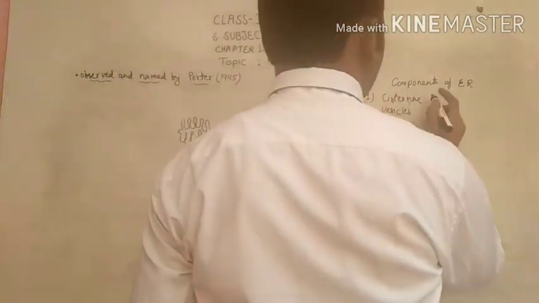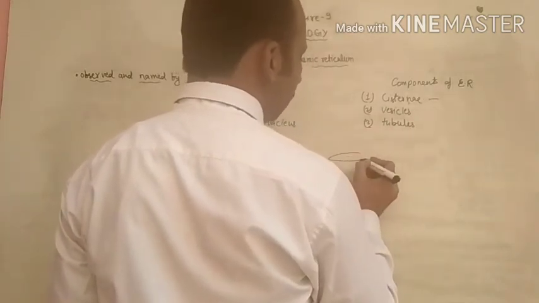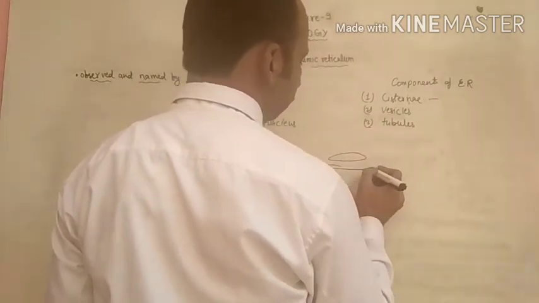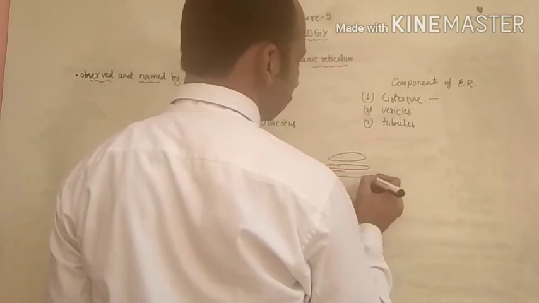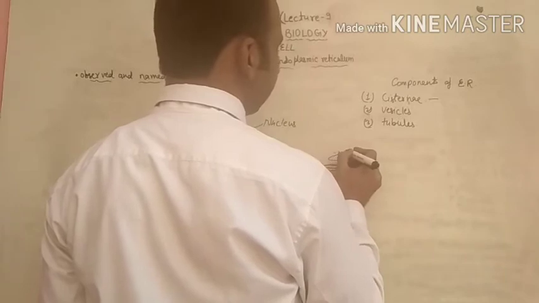If we talk about the cisternae, they are long tube-like structures, like this.